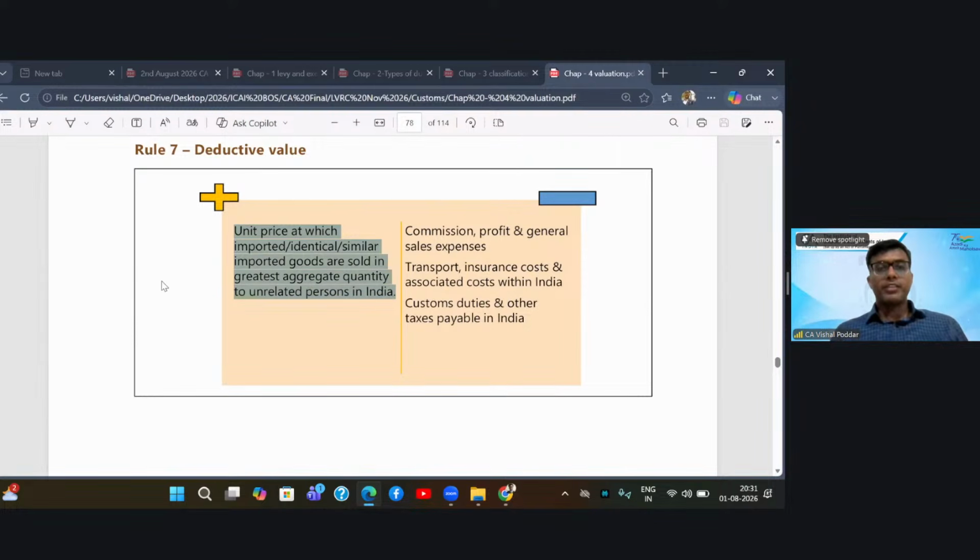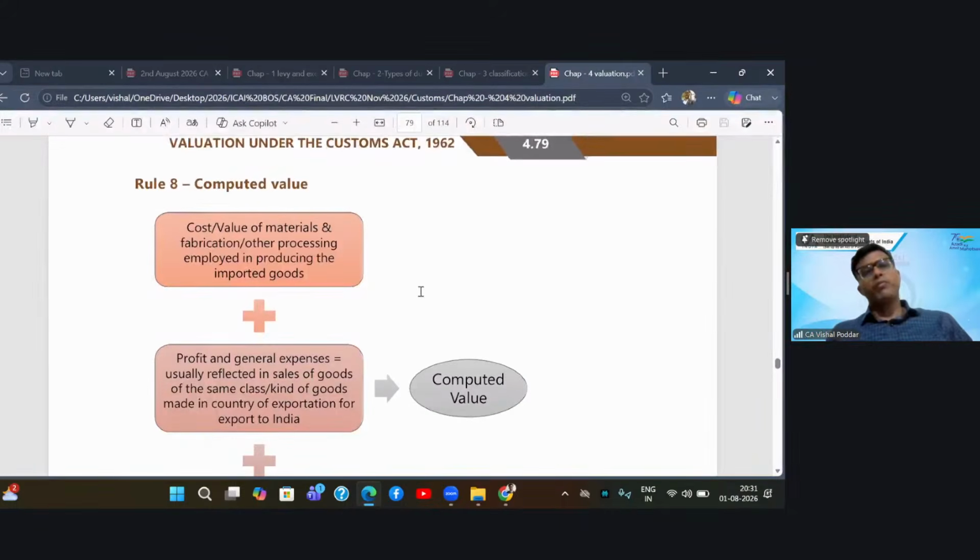I cannot take the price as it is. I will have to subtract from that everything that has been added to these goods post importation. What all would I have added? First, customs duties. Second, the transportation, insurance, and other costs after its import in India, so whatever is the domestic transportation cost. And also my commission, profit margin, and my share of general common expenses. So from my final sale price in India, you come backward by deducting all these amounts. What is left will be your assessable value.